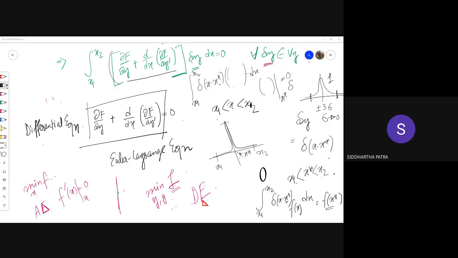You might as well look into it, but I would suggest you redo whatever derivation we have done in class on your own, and then try to solve the Brachistochrone problem on your own. Prepare it the way you would prepare a lab report, or the way you would answer in an answer script, in a very neat and clean way.